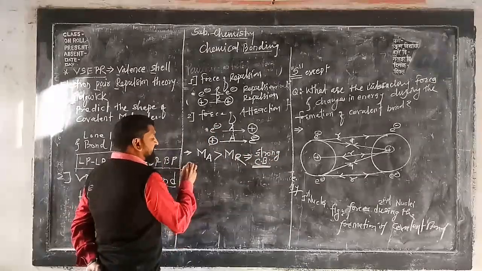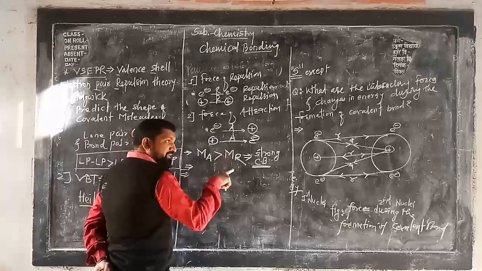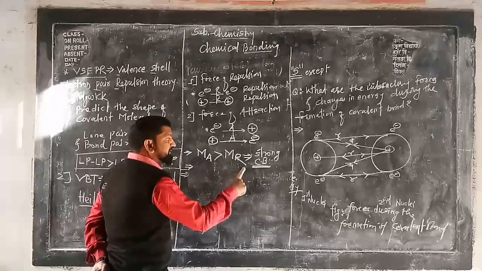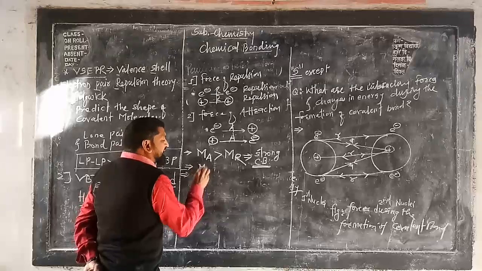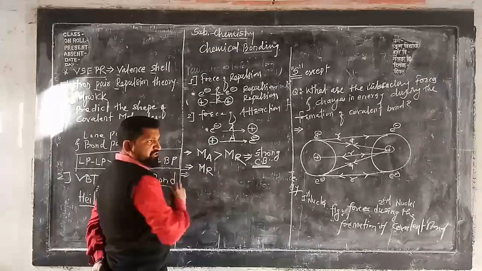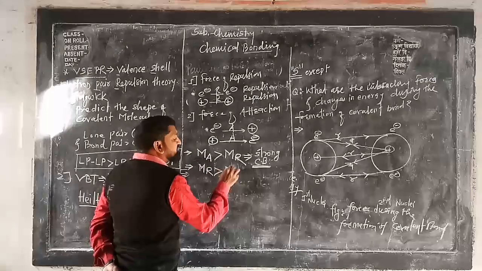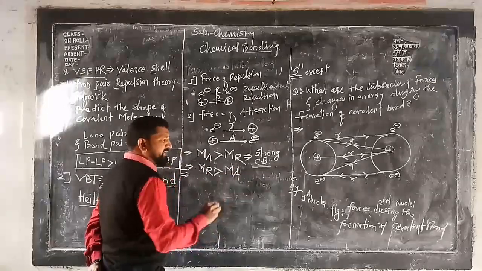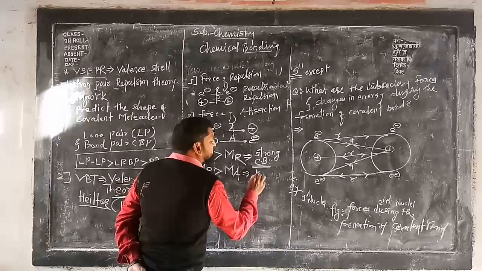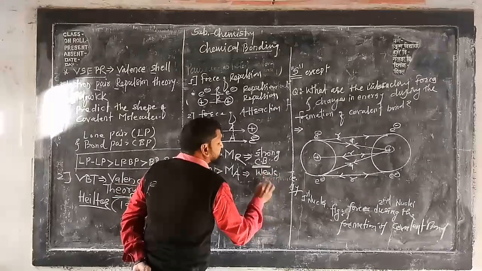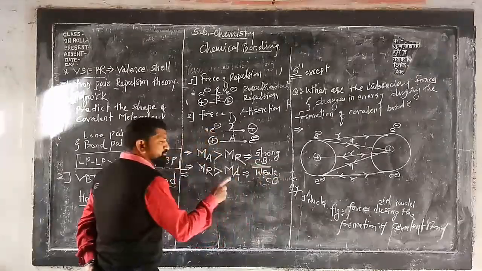It means that there is a minimization of energy and hence more is the stability. And when the magnitude of force of repulsion is greater than the magnitude of force of attraction, then there is a formation of weak covalent bond. In this case what happened?